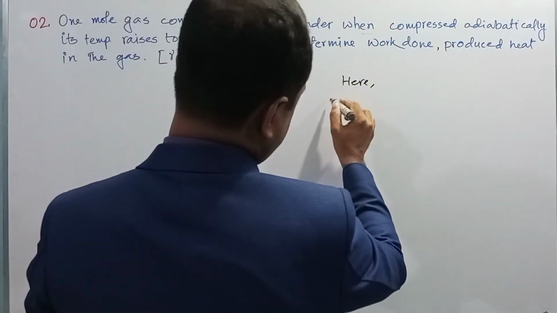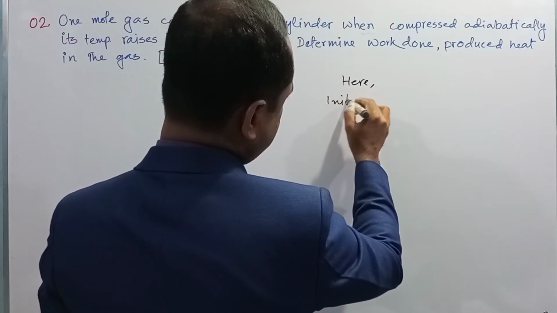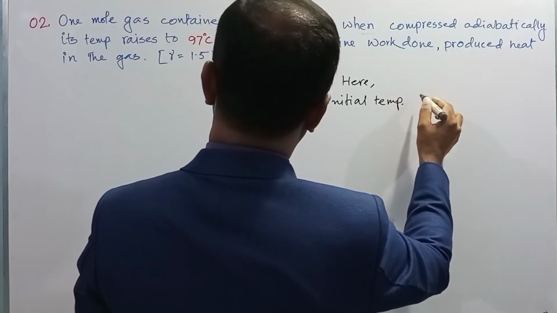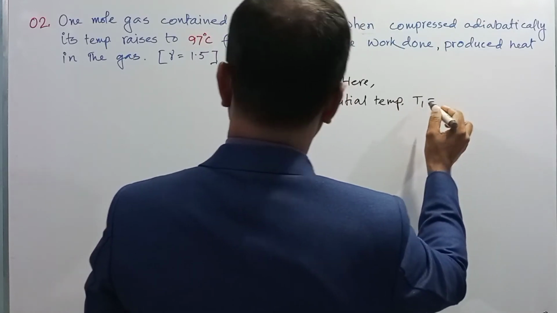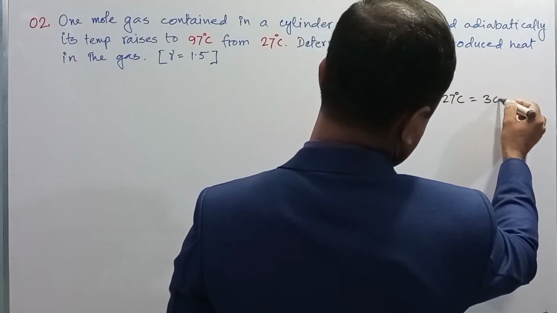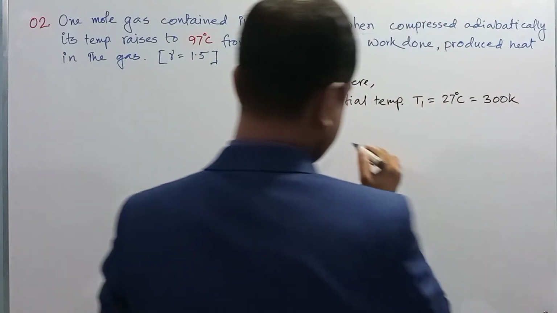Initial temperature T1 is equal to 27 degrees Celsius, that is 300 Kelvin.